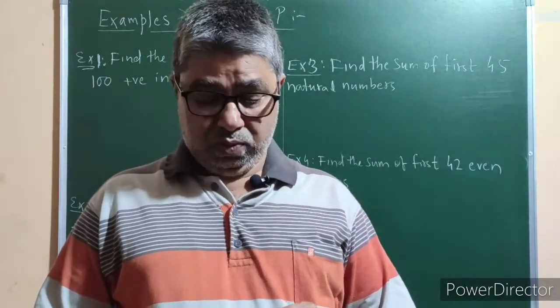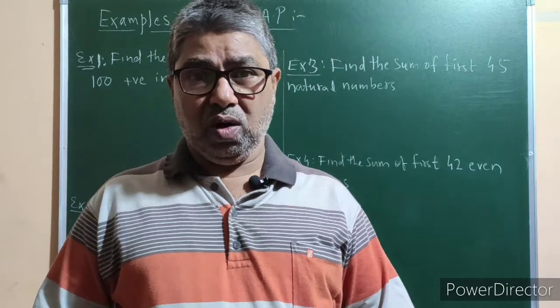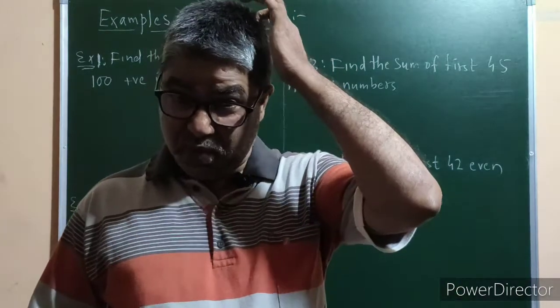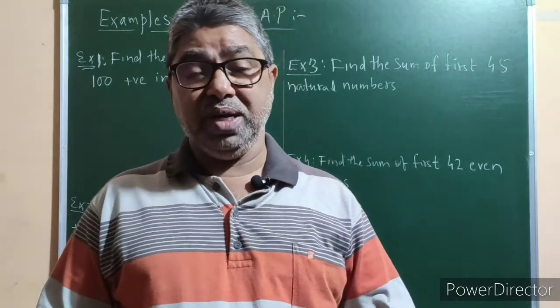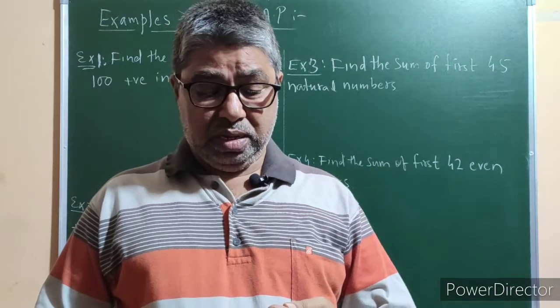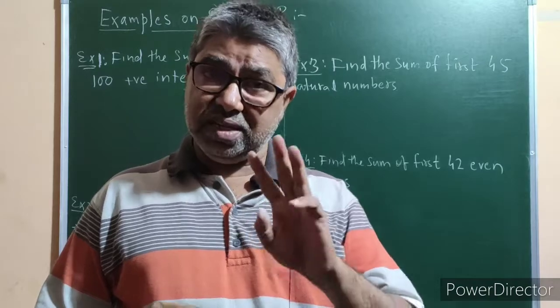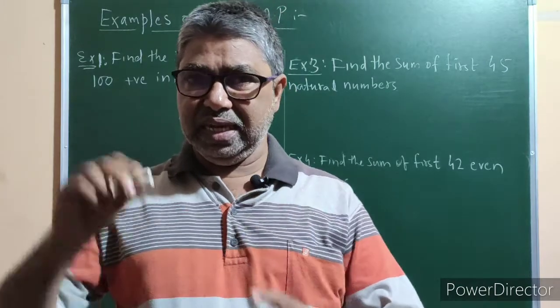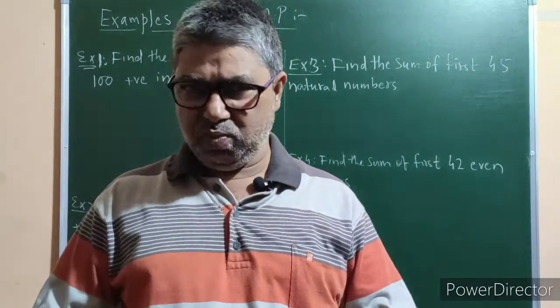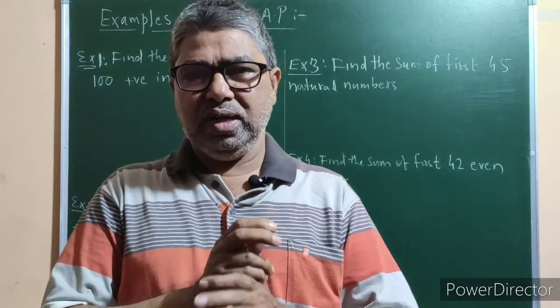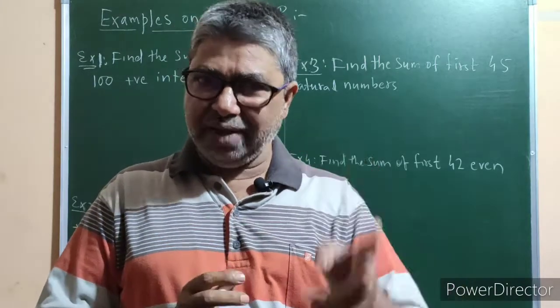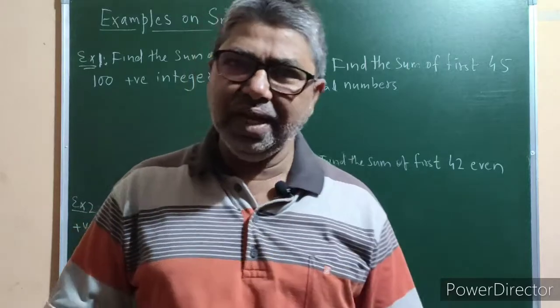As you know, we are solving examples on the sum of n terms of an arithmetic progression. We have solved many examples, but so far we have not used the third formula of Sn, that is, Sn is equal to n into n plus 1 upon 2. Now in this video, let us make use of that formula and solve a few examples.